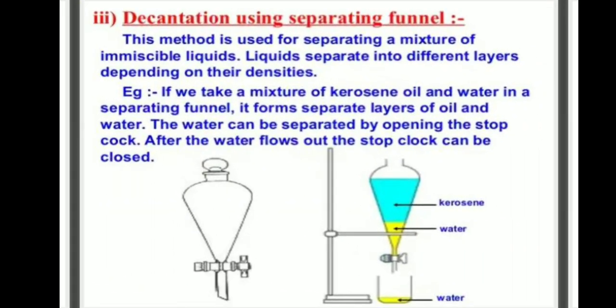And decantation using separating funnel. The method is used for separating a mixture of immiscible liquids. Liquids separate into different layers depending on their densities. For example, if we take a mixture of kerosene oil and water in a separating funnel, it forms separate layers of oil and water. The water can be separated by opening the stopcock. After the water flows out, the stopcock can be closed.